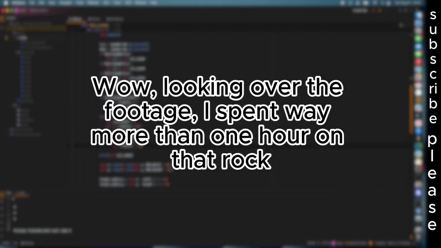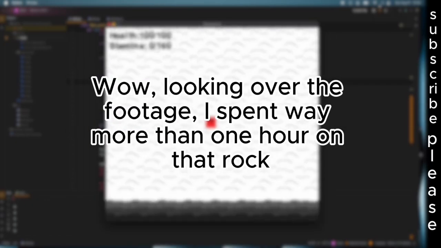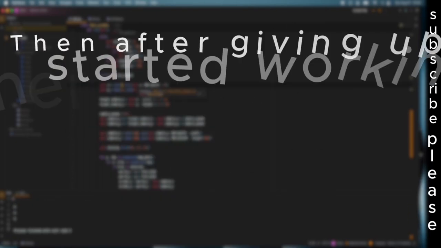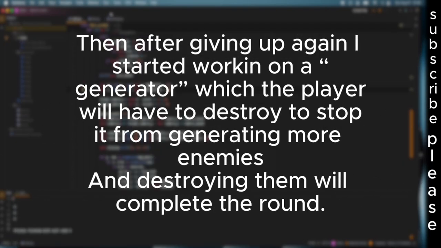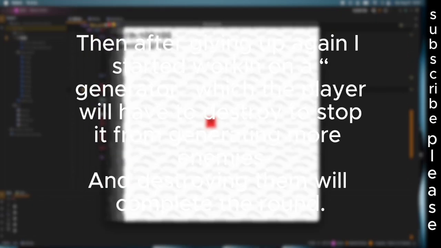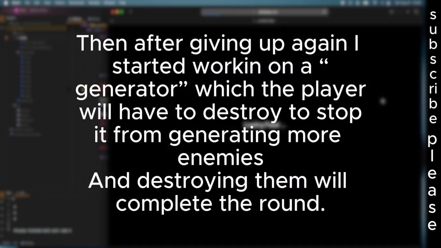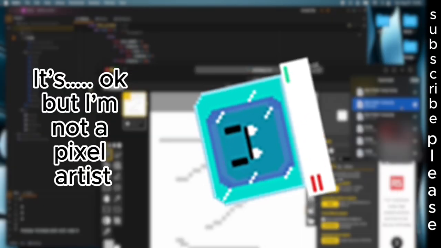Wow, looking over the footage, I spent way more than 1 hour on that rock. Then after giving up again, I started working on a generator, which the player will have to destroy to stop it from generating more enemies. And destroying them will complete the round. It's okay, but I'm not a pixel artist.